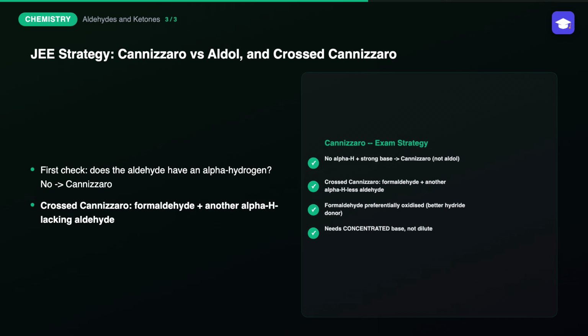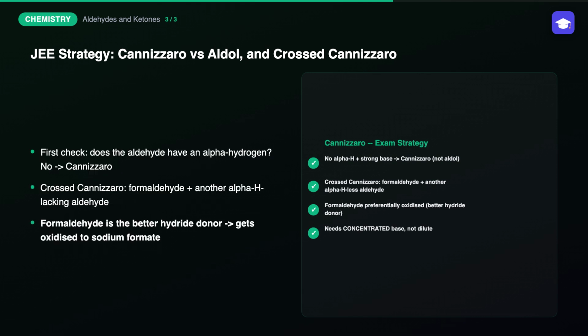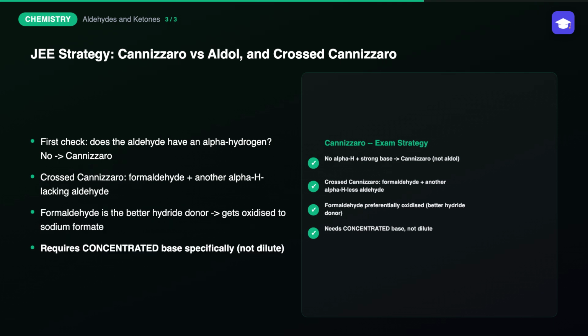A frequently tested extension is the crossed Cannizzaro reaction, where formaldehyde is deliberately mixed with a different aldehyde lacking alpha hydrogens, like benzaldehyde. Since formaldehyde is a much better hydride donor than benzaldehyde, formaldehyde preferentially gets oxidized to sodium formate, while the other aldehyde gets preferentially reduced to its corresponding alcohol. This selectivity makes crossed Cannizzaro reactions useful and predictable in synthesis.